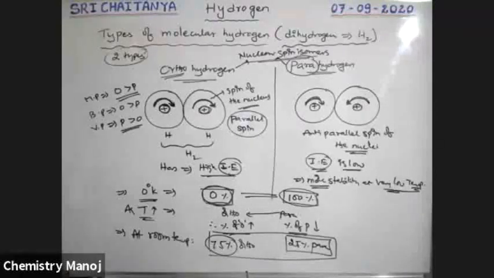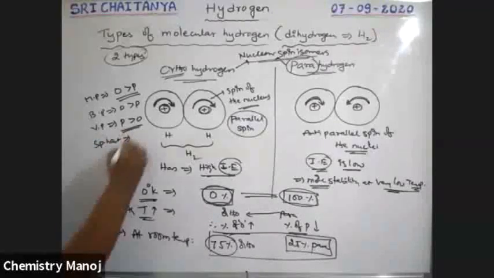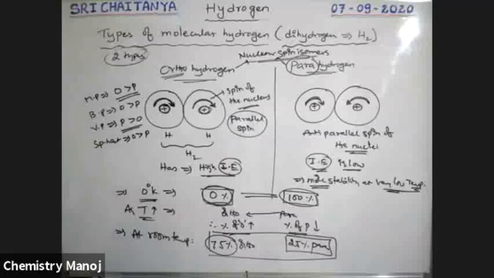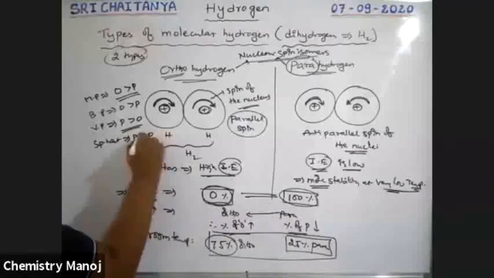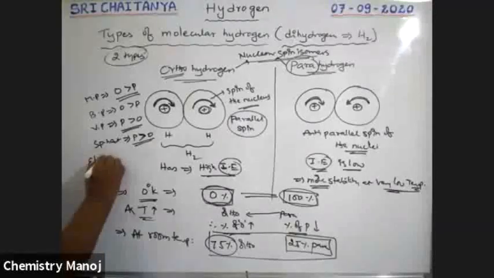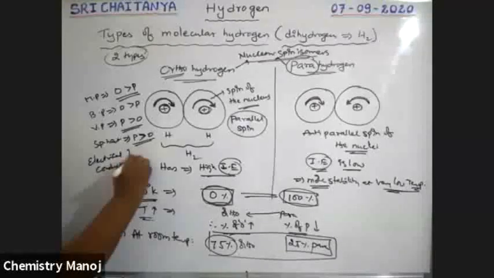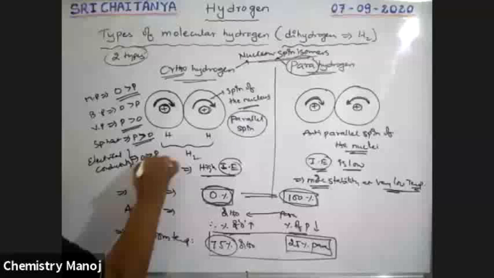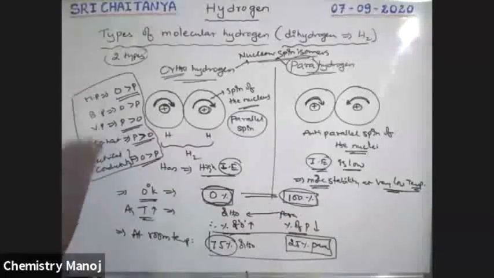Okay. Next, specific heat. Ortho greater than, sorry, here it is also para greater than ortho. Please keep in mind, boys, specific heat, para greater than ortho. Next, electrical conductivity, ortho greater than para. These are some comparison points between ortho and para hydrogens.